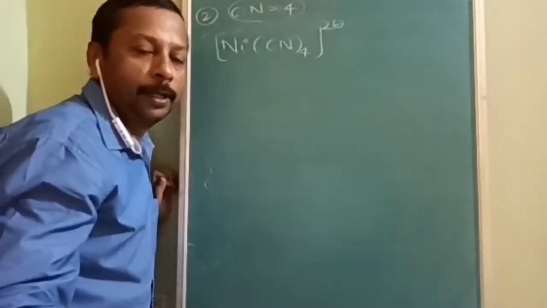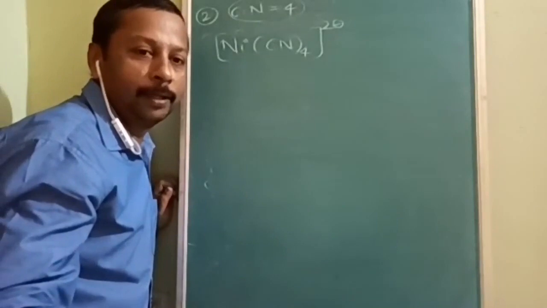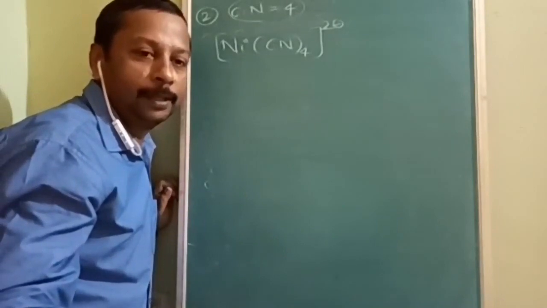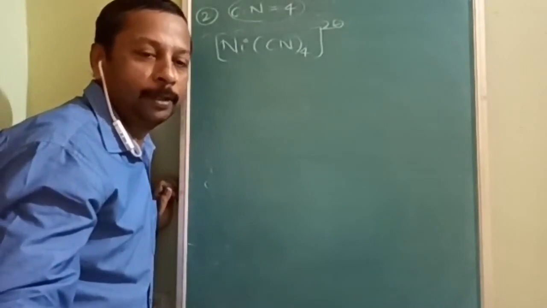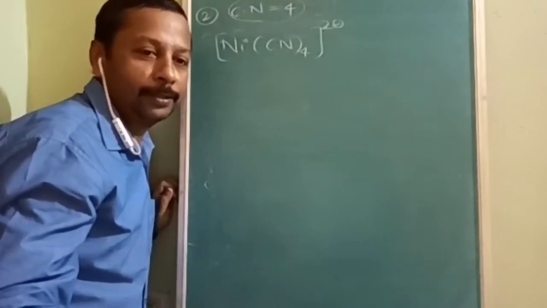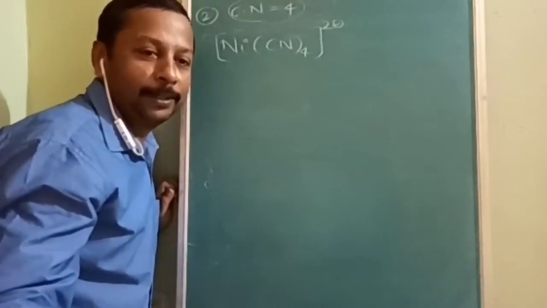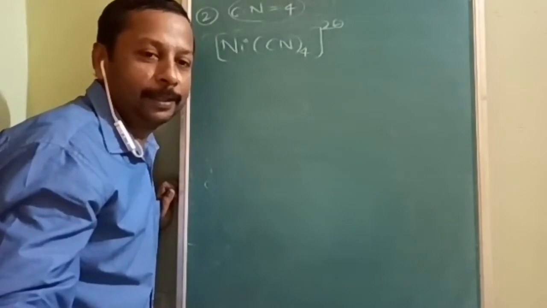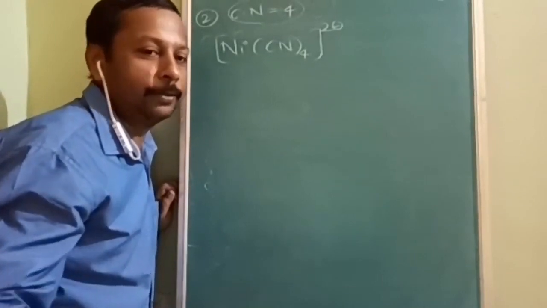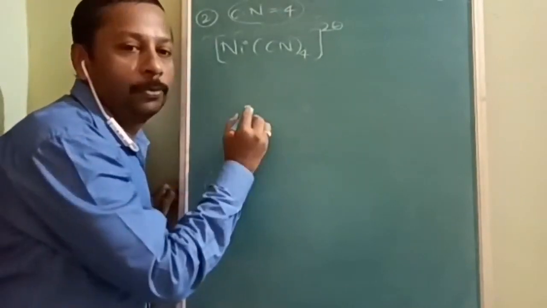Okay, we are into the next example of coordination number 4. If I am giving you 3 examples for the same coordination number, you should understand the importance. If I am explaining something again and again, it means that it is important. So, Ni(CN)4 2 minus.